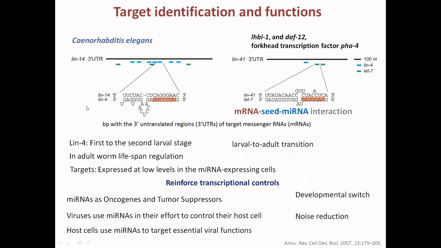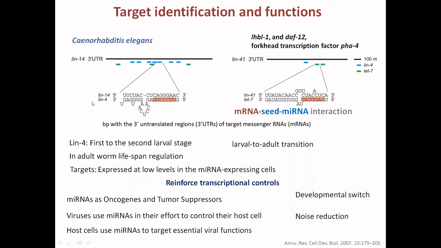Lin-4 is a microRNA. It will go and hybridize with its seed sequence to its complementary site present in the 3' untranslated region of this mRNA lin-14. So after this hybridization, there is a halt of this translation process because there is a mismatch.